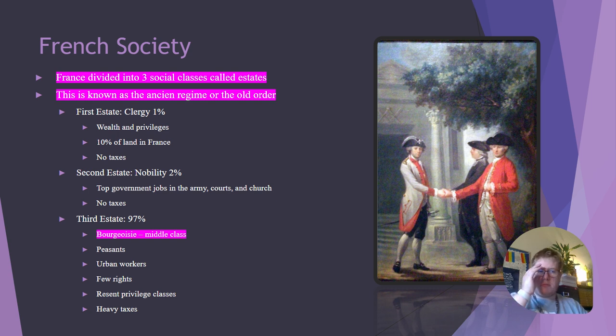The second estate is the nobility, which is about 2%. They have top government jobs in the army, courts, and the church. They also pay no taxes. The third estate is everybody else, 97% of the French population. This includes the bourgeoisie or the middle class, peasants, urban workers. They had very few rights. They resented the privileged classes, and they're the ones paying all the taxes. Doesn't make sense. The people that have the least amount of money are paying the most in taxes.